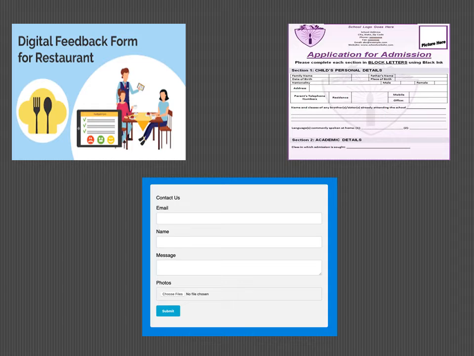When you click on that link, it will open a form and then you can fill that form to ask your query. It can be to contact the person, or it can be in the form of feedback also, that you can contact the person to give some sort of feedback.